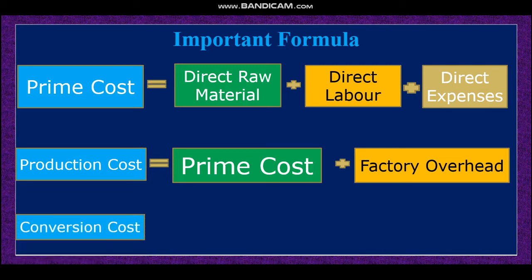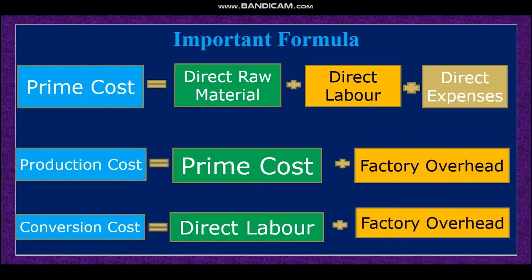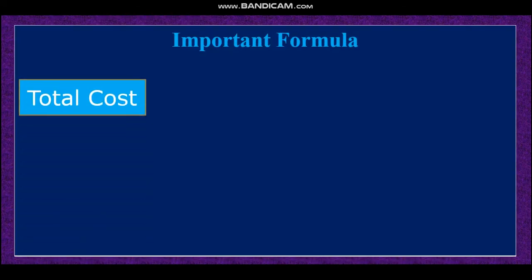The next formula, conversion cost. Direct labor plus factory overhead, this is called conversion cost. That means the cost required for converting the product, that is conversion cost.